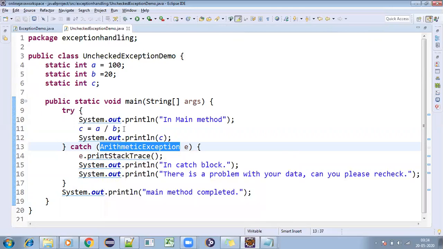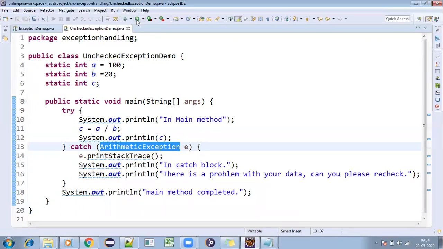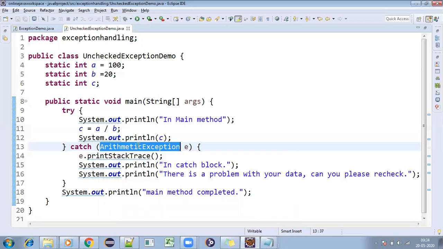Once you get that problem, first you can give Exception and execute the program. In the program, it says you are getting arithmetic exception. Take that arithmetic exception from the error page and come and give it in the catch block. Sometimes, based on experience, we will know that for this particular data, this exception will come. So you can think and give that particular exception in the catch block.